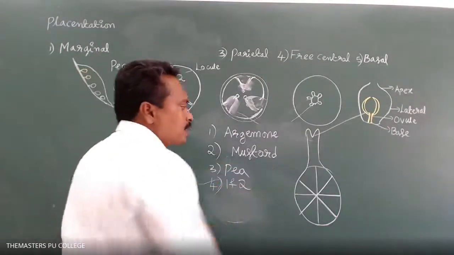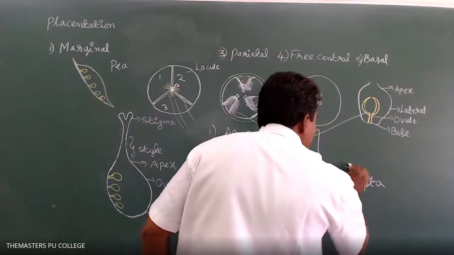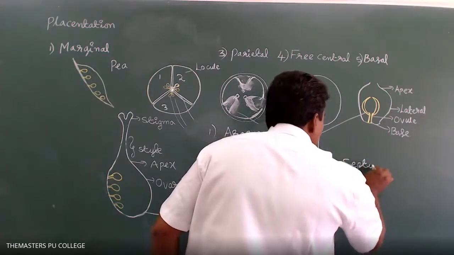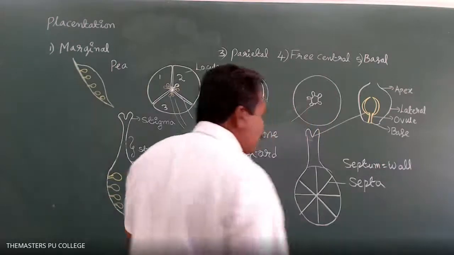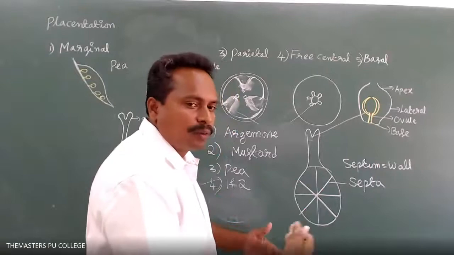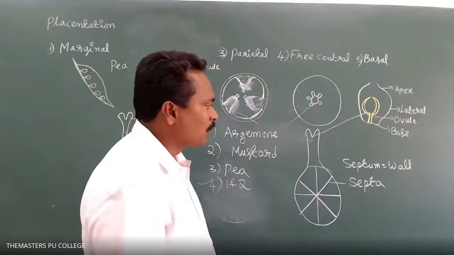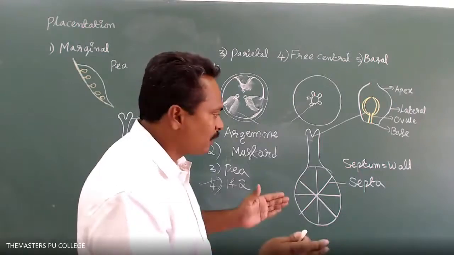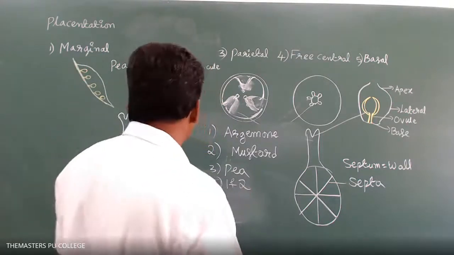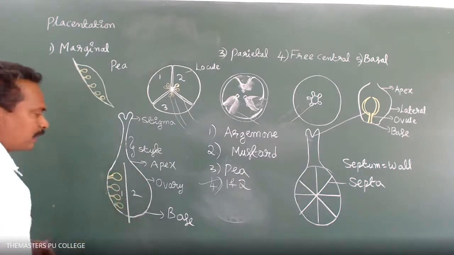Septum means wall; the wall differentiates the ovary into chambers. If one wall is formed, the ovary becomes two chambers.